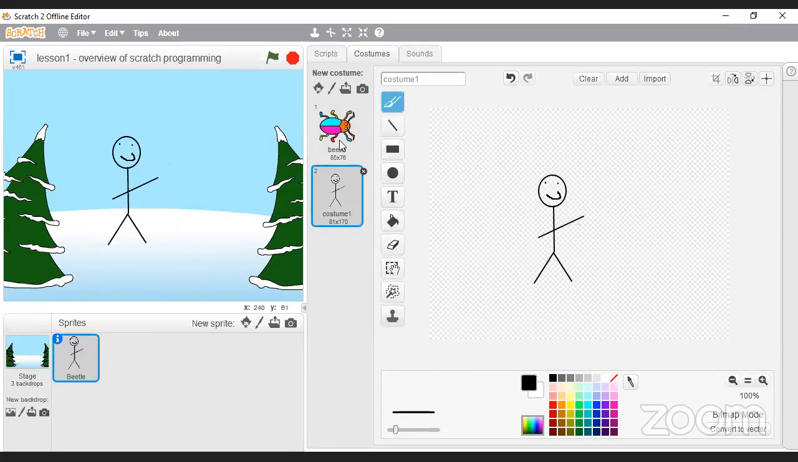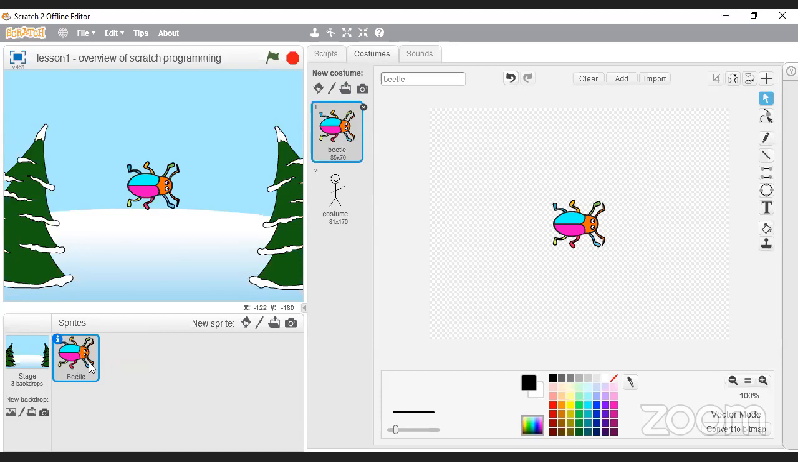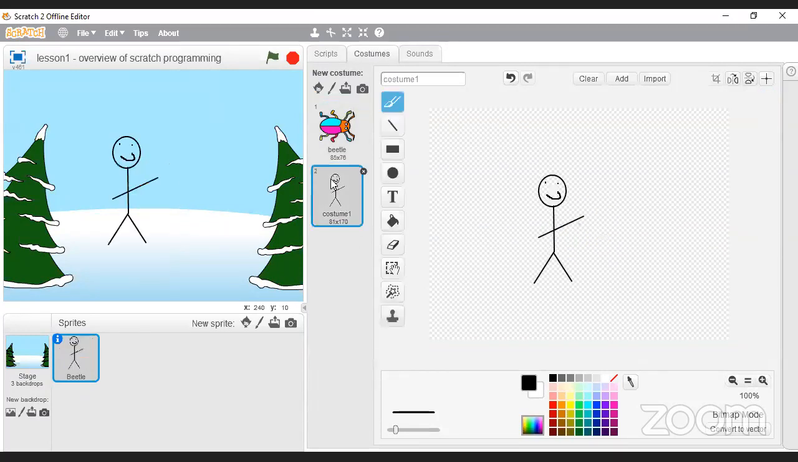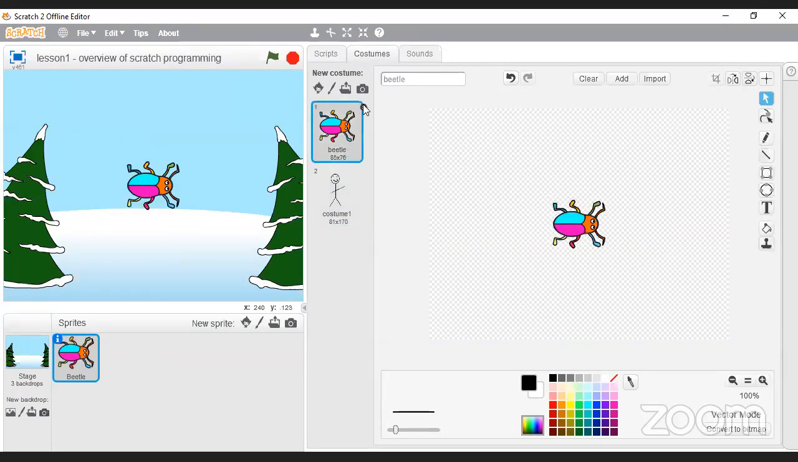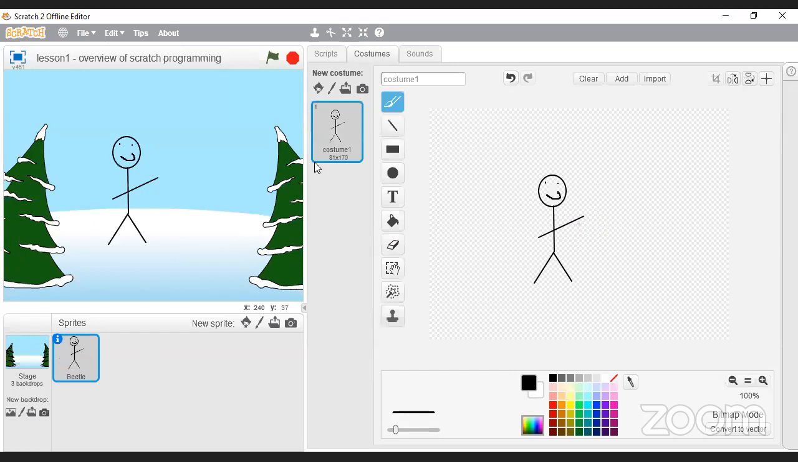I've got this one and this one. This particular sprite, that is Beetle, actually has two costumes. So it can switch between costume number 1, which is this one over here, and costume number 2, which is this one over here. We can add more costumes if we want to, but I'm going to take this other one out. I'm just going to click it so it goes away. So there's only one costume here, and it's called costume 1. So let's call this guy Stickman.